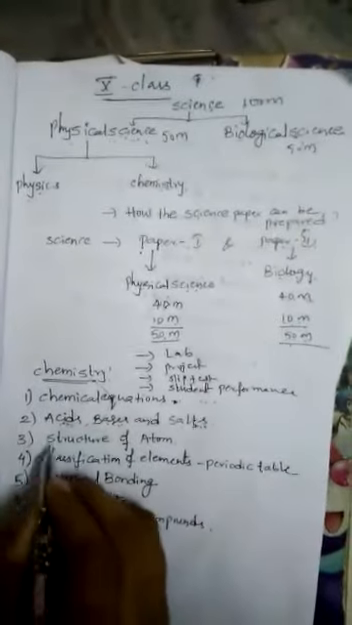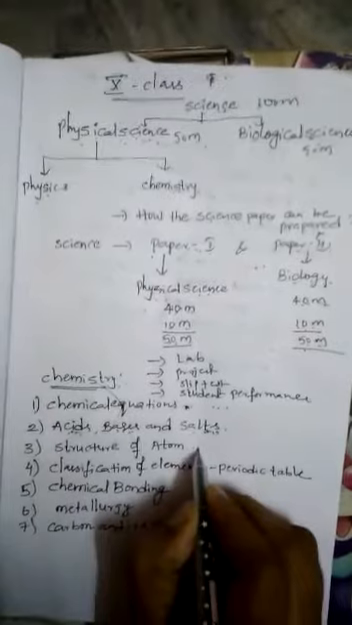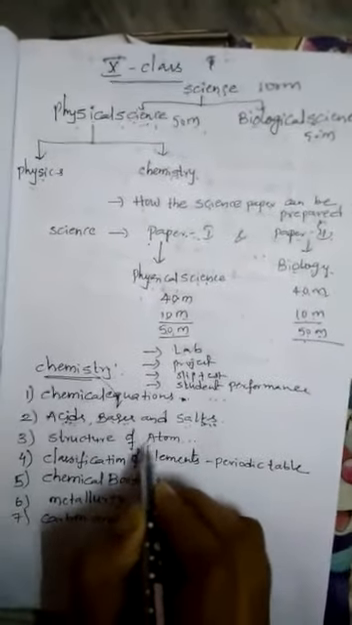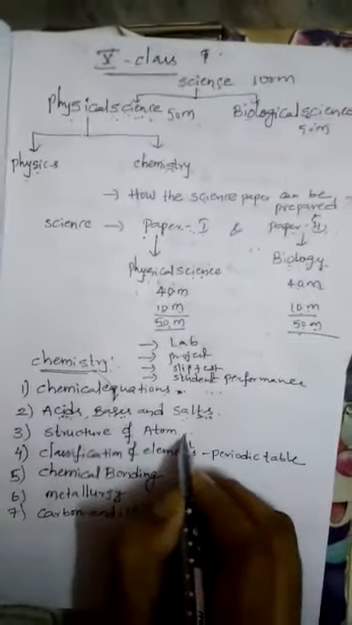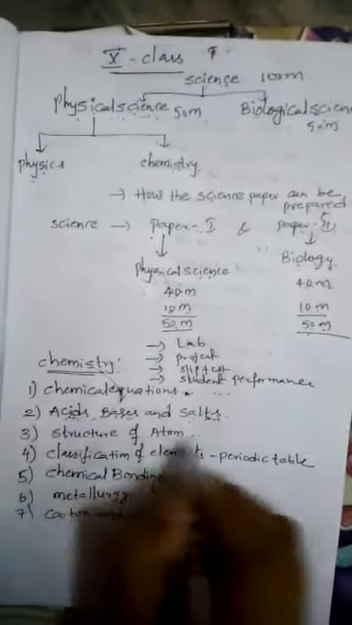Now coming to the third chapter in chemistry, structure of atom, also called atomic structure. This chapter is most important and will be useful to you when you go to higher classes like intermediate. So when you are studying structure of atom, you must be very careful.